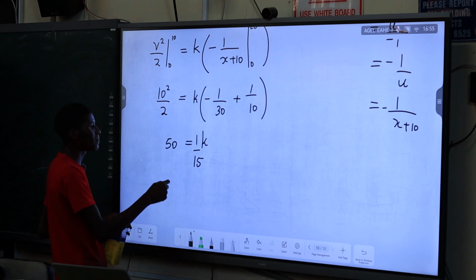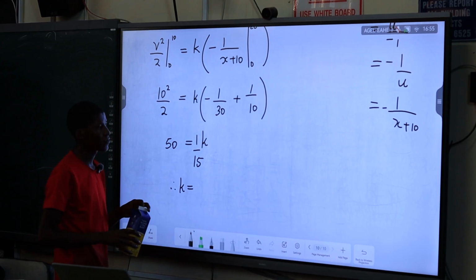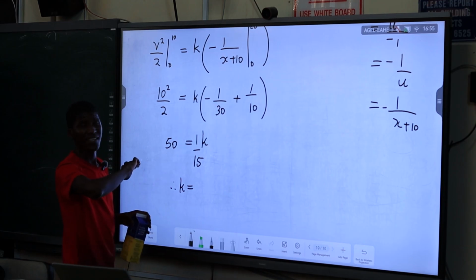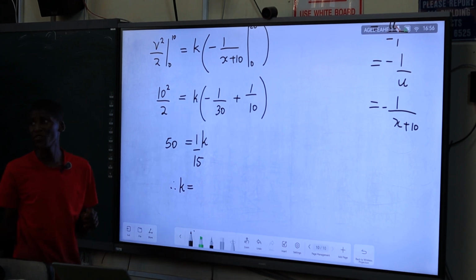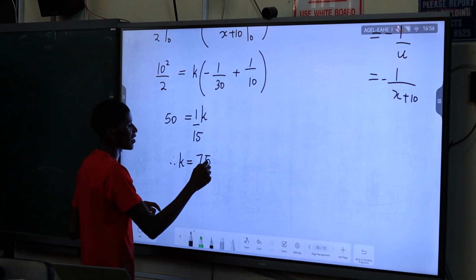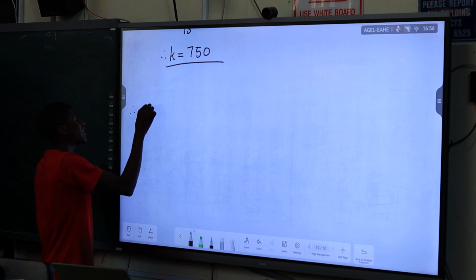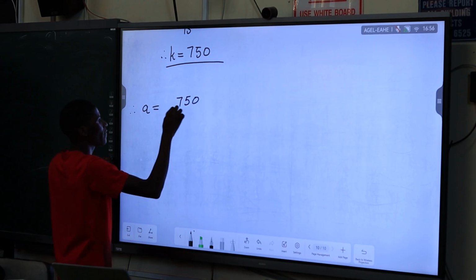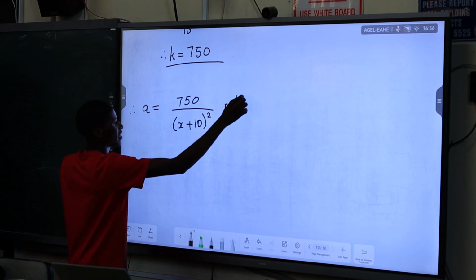And then to find k, you just multiply. So k times 1 over 15 equals 50, and solving for k gives 750. So it's a constant, 750. Therefore, we can rewrite it to say your acceleration was given by k over (x plus 10) squared, so it is 750 over (x plus 10) squared meters per second squared.